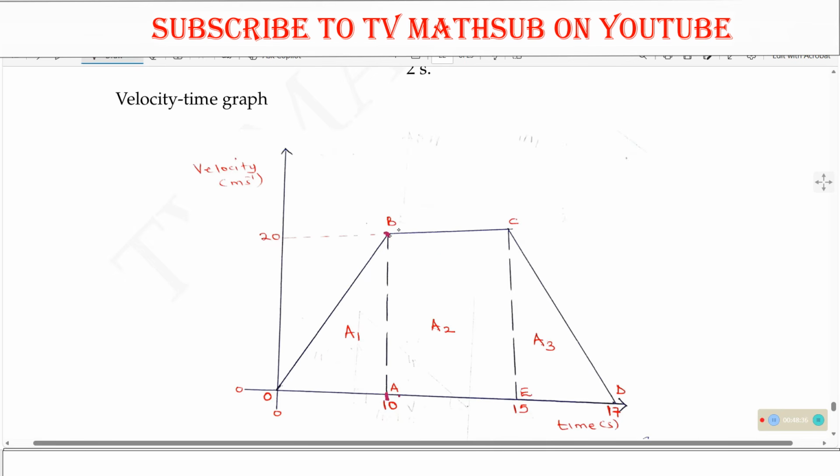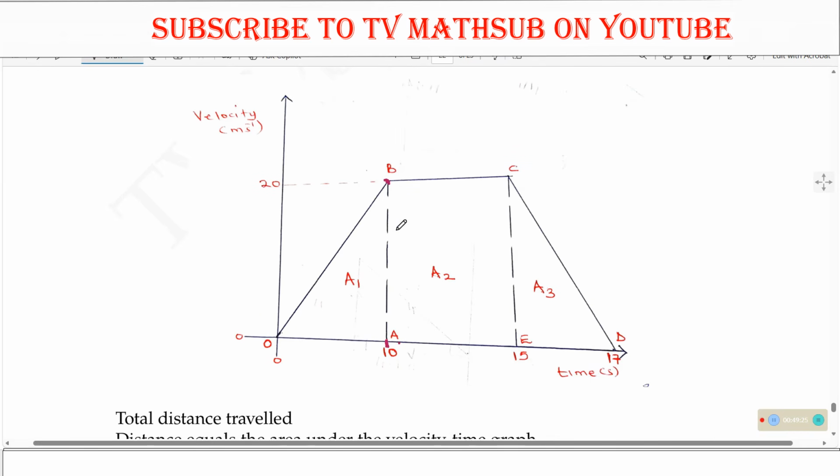And then again, he maintained that speed, that is, he maintained 20 meters per second for the next 5 seconds. So if this is 10, then the next 5 seconds will reach when we are at 15. So that is at this given point. Then next, he applied the brakes and decelerated in the next 2 seconds. That's why we will come up to 17. So from that, we shall now have this as our sketch.